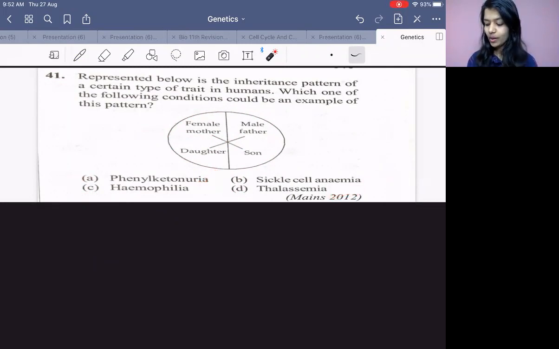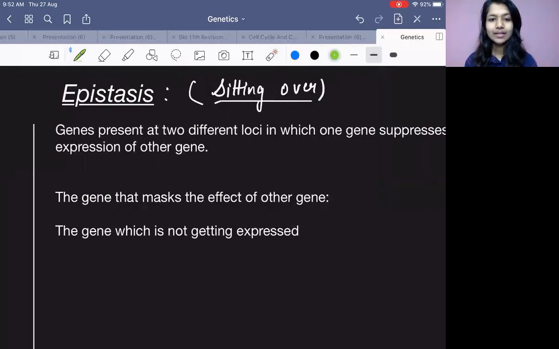But when it comes to hemophilia, it is a sex-linked recessive disease. When it comes to hemophilia, you know, from the mother, chances are more that the son will have the disease, right? So hemophilia, which is a sex-linked recessive disorder, will be the answer for this. Now, next topic is